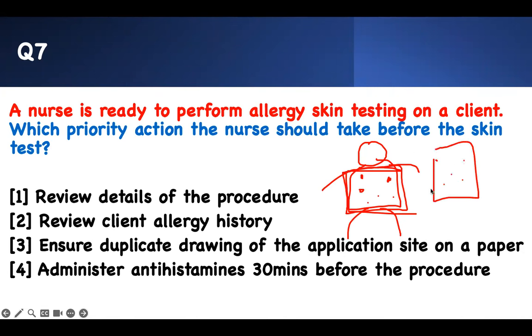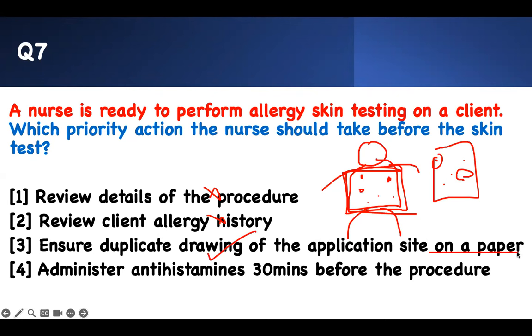Then when you have a reaction, I can tell this is where you had the reaction. So that is the most important. All the things listed here are fine. Review details of the procedure? It's okay, not a priority. Review client allergy history? Not a priority here. Ensure duplicate drawing of the application site on paper?